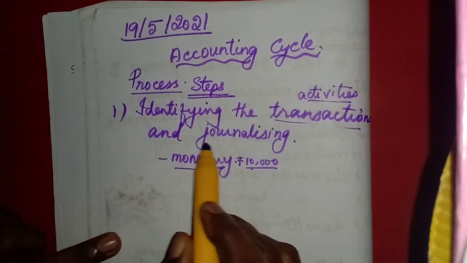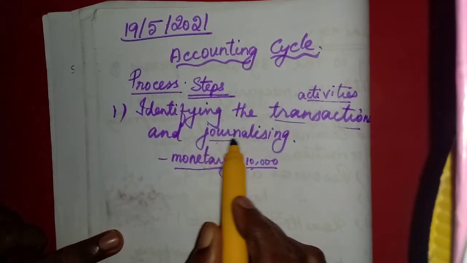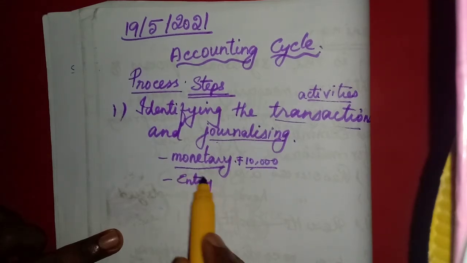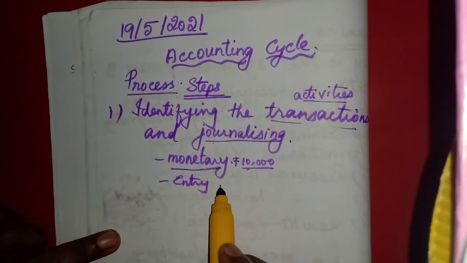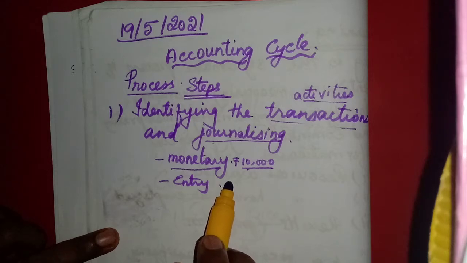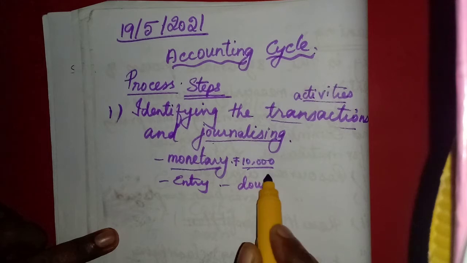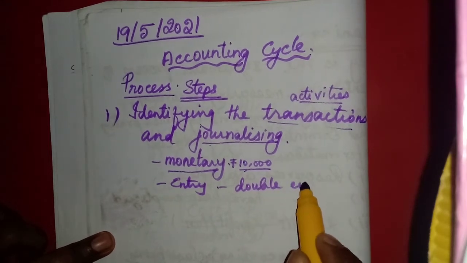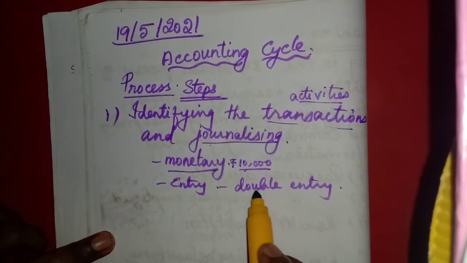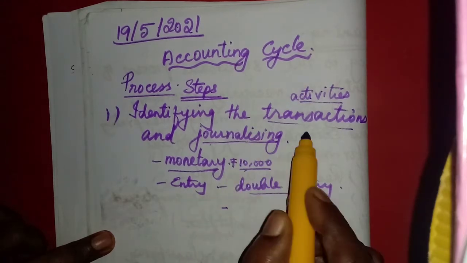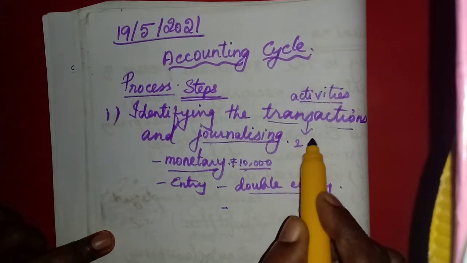Then they will journalize. Journalizing means journal entry. There, in that lesson, we are going to learn the double entry system. Luca Pacioli introduced the double entry system. That means for each transaction there will be two aspects.